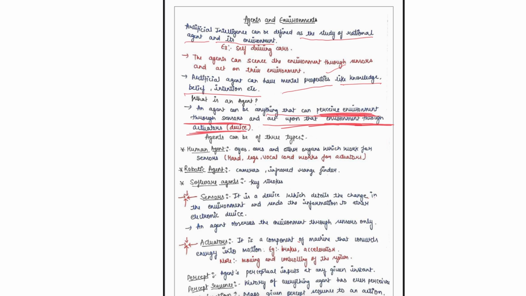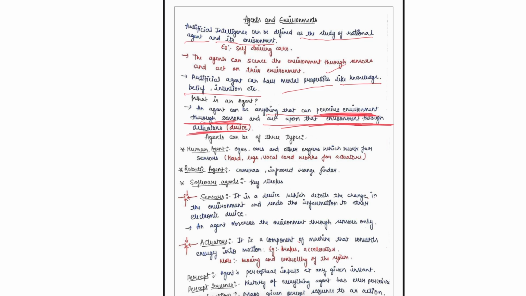See, I've already taken an example of a self-driving car. So let's only discuss that. The car is moving like a self-driving car, and that agent is here. It's perceiving the environment, traffic and all, with the help of sensors. What are our sensors?